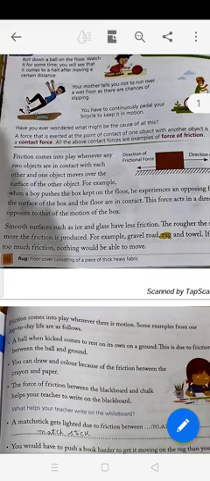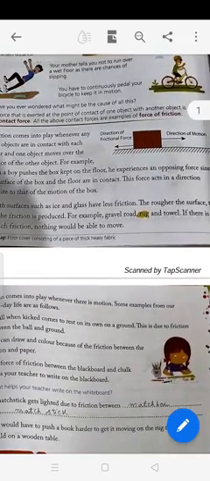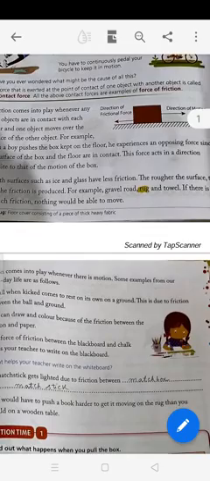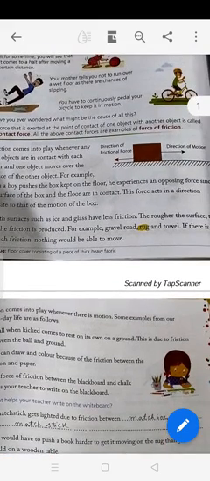For example, when a boy pushes the box kept on the floor, he experiences an opposing force since the surface of the box and the floor are in contact. So, whenever there is a contact force, there will be friction also. This force acts in a direction opposite to that of the motion of the box. So, some force is there which will not allow the boy to move the box forward.